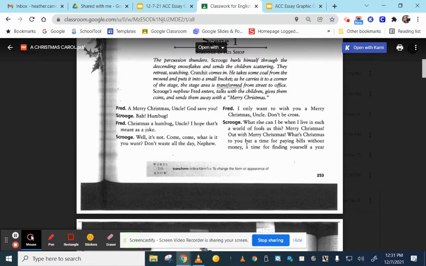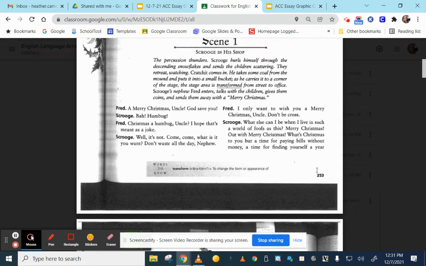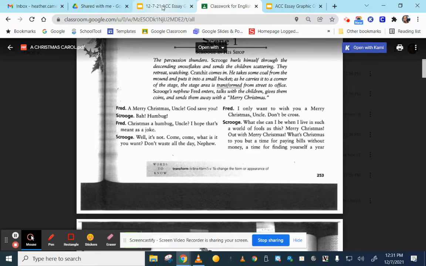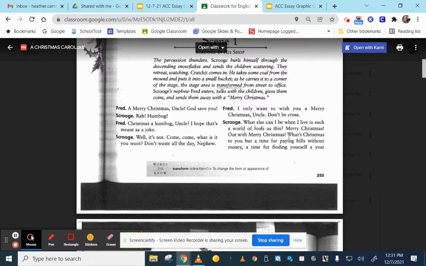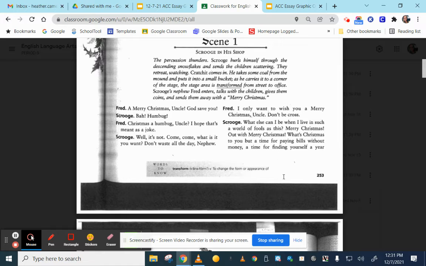One piece of dialogue is down here at the bottom of page 253. It says, "What else can I be when I live in such a world of fools as this? Merry Christmas, out with Merry Christmas." That kind of sounds like it would support the shop or the office here being tense, because that's Scrooge being really nasty, especially to his own nephew.